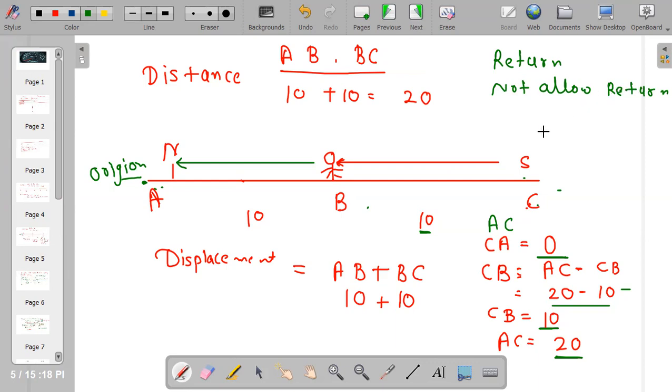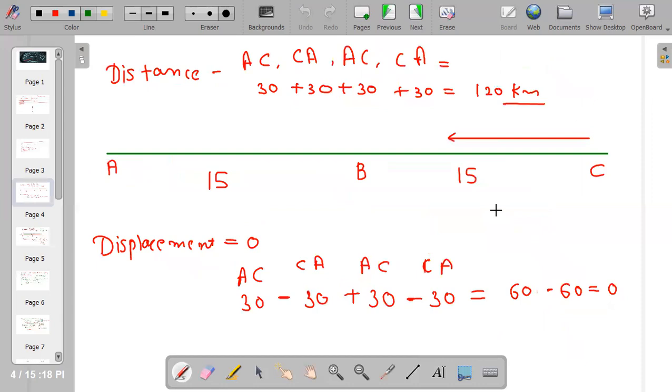Depending upon the question, displacement can be 0. If he returns and is stuck midway, then I have to use the full path and remove this path. So it is 20 minus 10 equals 10. And if my question does not allow return finally, then it will be 20. So he reaches from A to C.